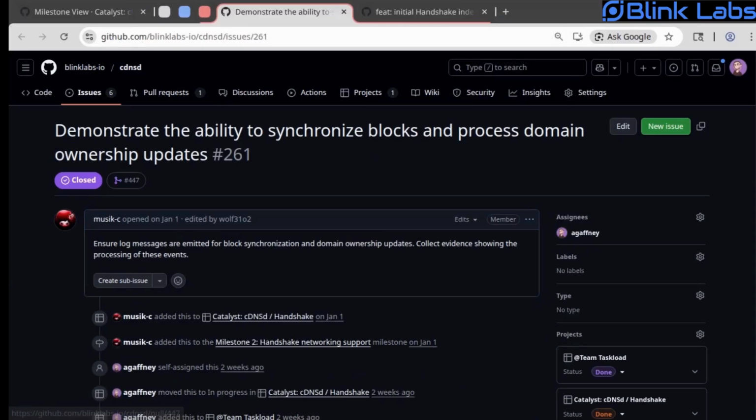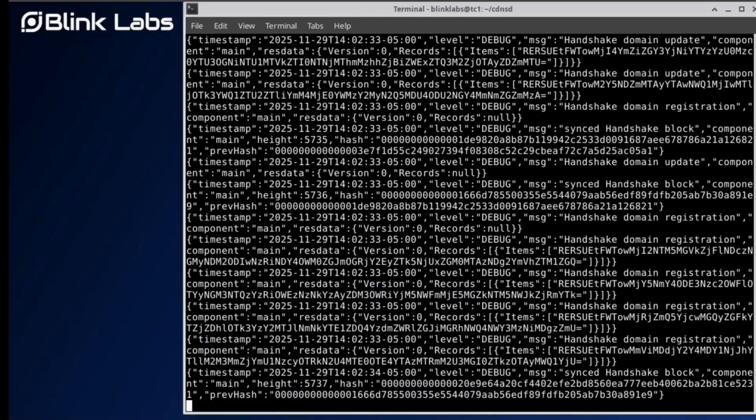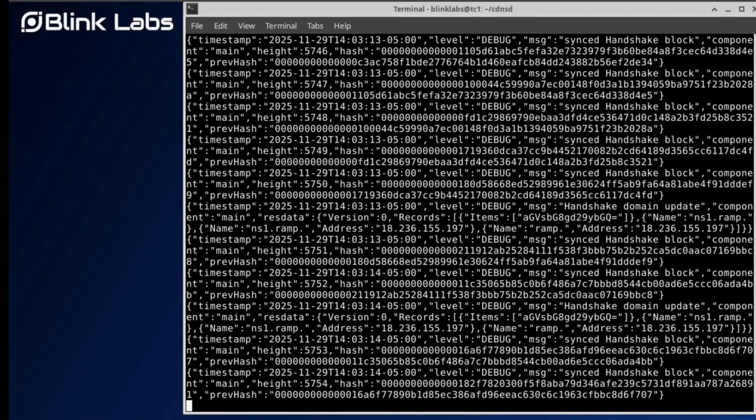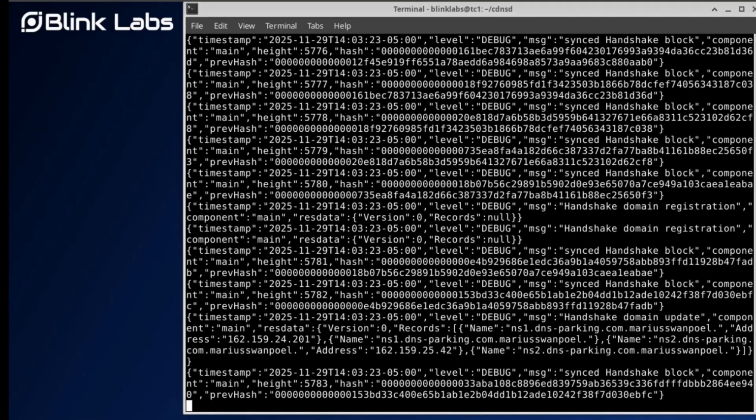Demonstrating the ability to synchronize blocks and process domain ownership updates involved creating an indexer for the Handshake network using the network layer code that we had previously created and processing the blocks that we receive along with their transactions and covenants. We also added debug code, log code, so that we could show the actual processing of these events. Here we can see the debug log output from cDNSd as it processes blocks from the Handshake blockchain. As I pause the output periodically, you can see Handshake domain registrations and updates being processed along with the provided domain resource records.